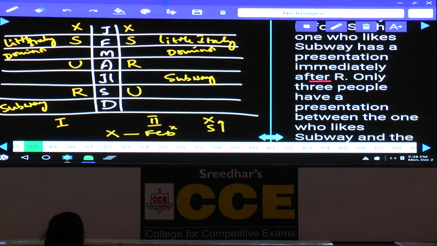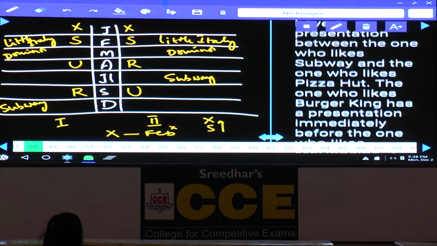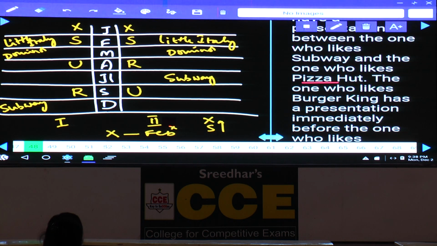Only three people have a presentation between the one who likes Subway and the one who likes Pizza Hut. Now, between Subway and Pizza Hut, there must be exactly three people here. 1, 2, 3. Hence, Domino's and Pizza Hut must be in the same place, which is not possible in the first case. And the first case got invalid.